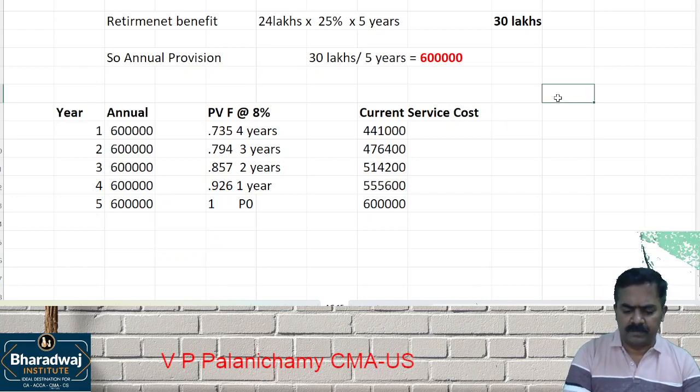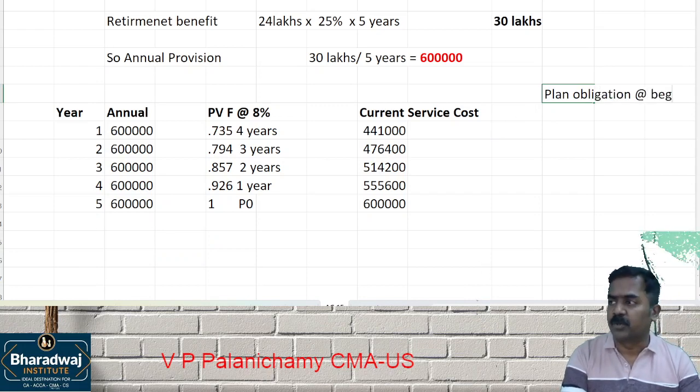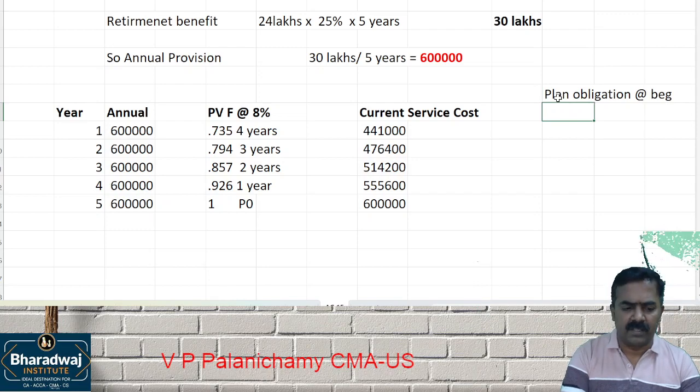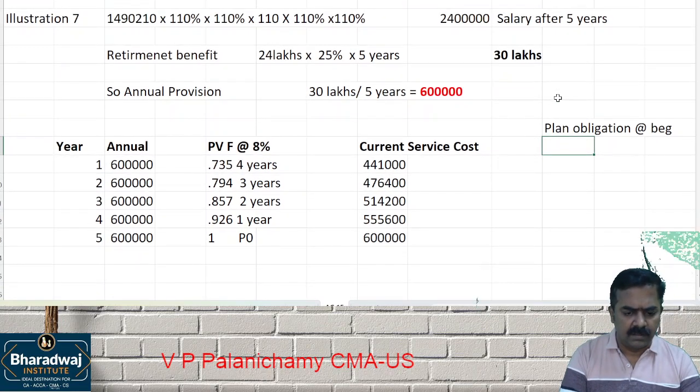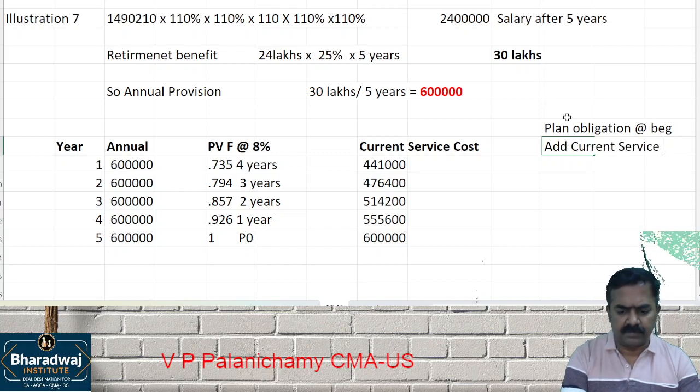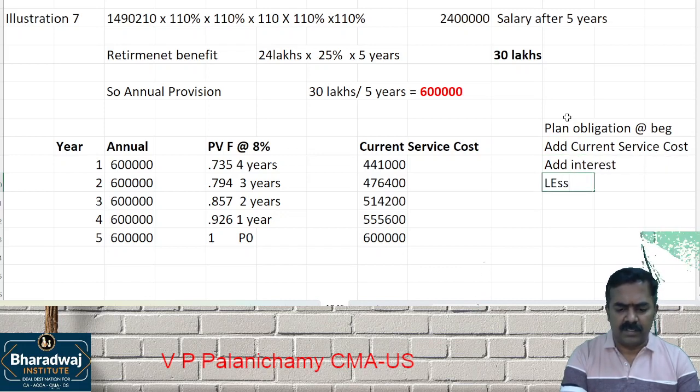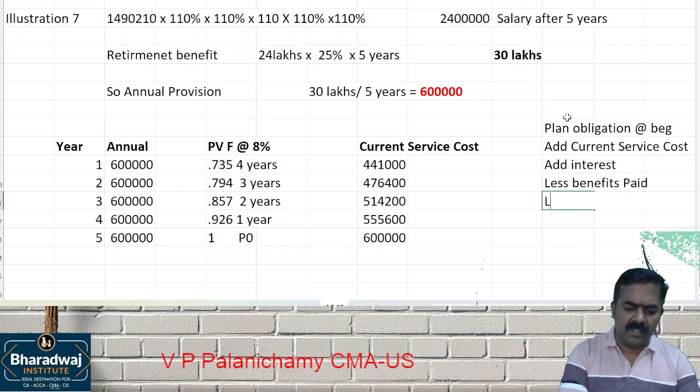Do you remember plan obligation at the beginning of the year? Formula கூட போட்டிருப்போம். Plan obligation at the beginning of the year. Next என்ன பண்ணிருப்போம்? Add current service cost. Add which one? Interest less benefits paid will give us what? Liability at the end of the year.